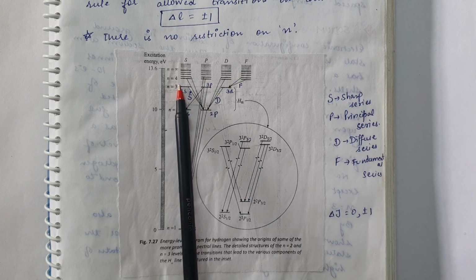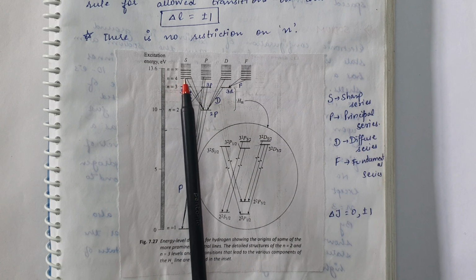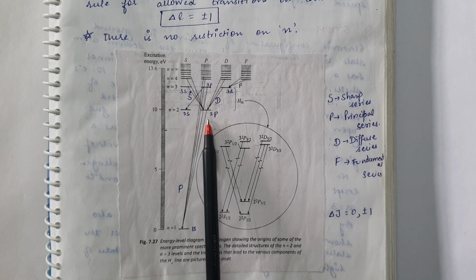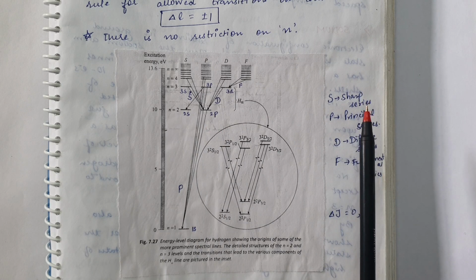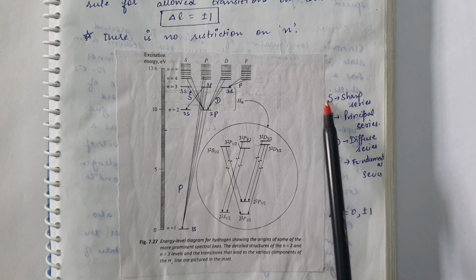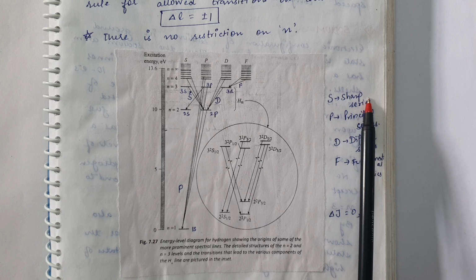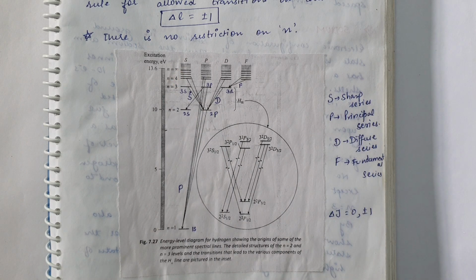The same transition will be there if the electron is in the higher state 5s. That electron can show a transition from 5s to 2p and it will come under the sharp series. So all the transitions from a higher S state to a lower p state are known as the sharp series, and for this n varies from 3, 4, 5 and so on.